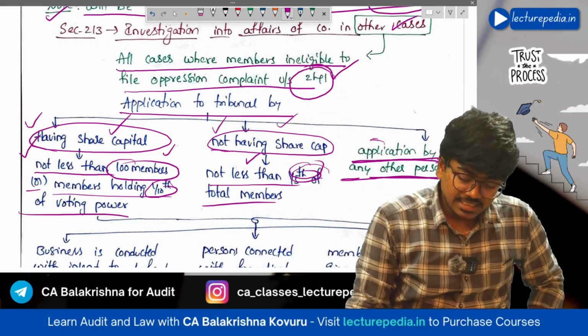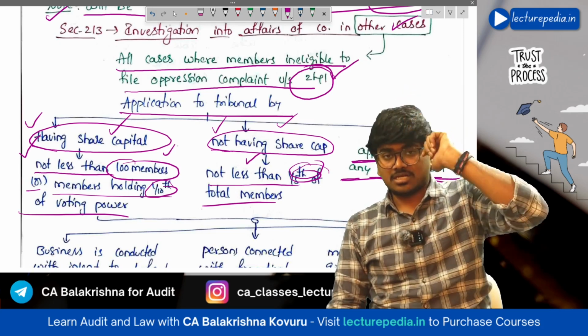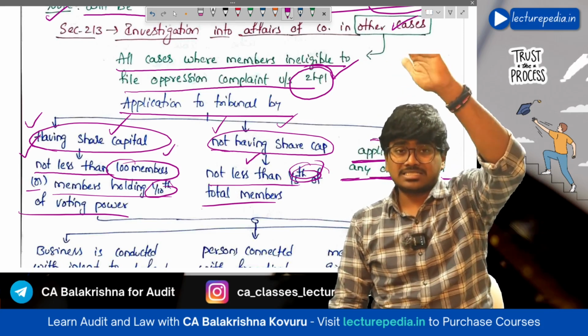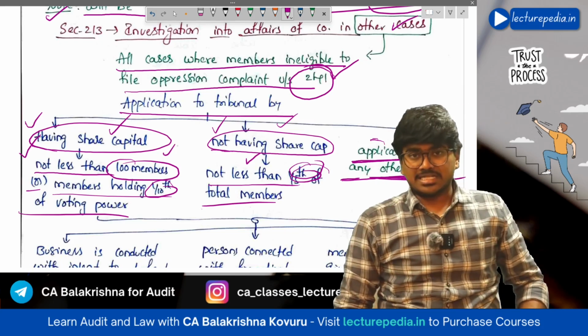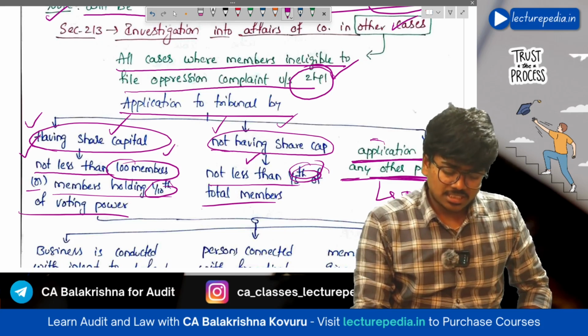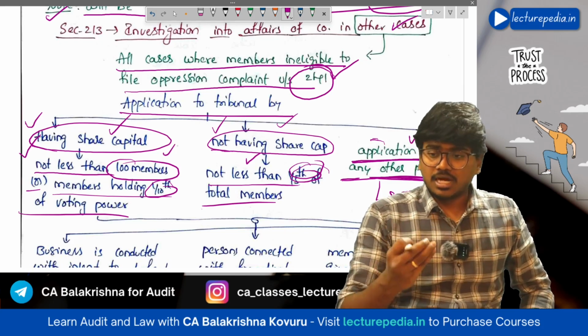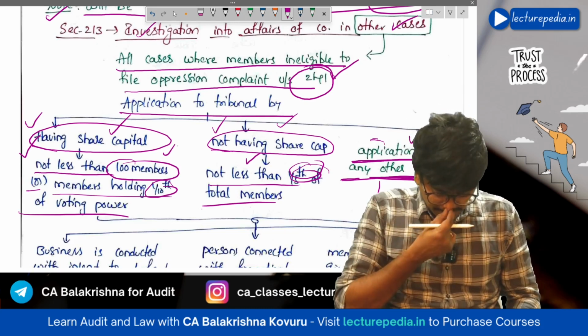Under the any other person category, the shareholder can file an application to the tribunal asking for investigation into the affairs of the company under section 213. Here the tribunal need not be satisfied. Once the application has been filed, investigation will be started.